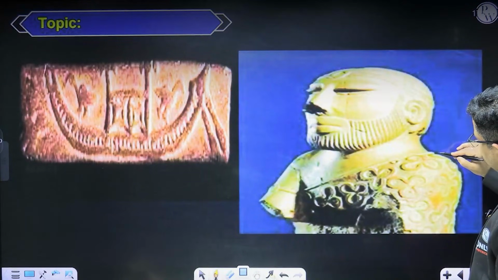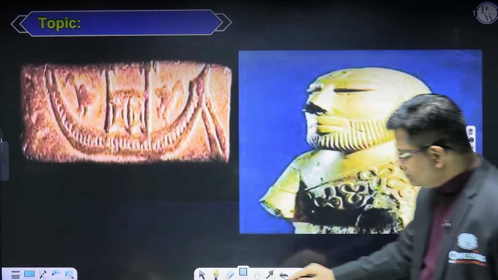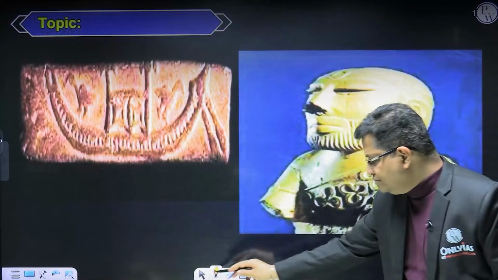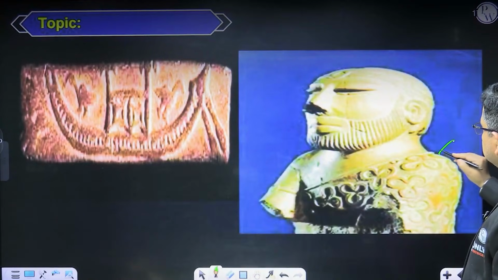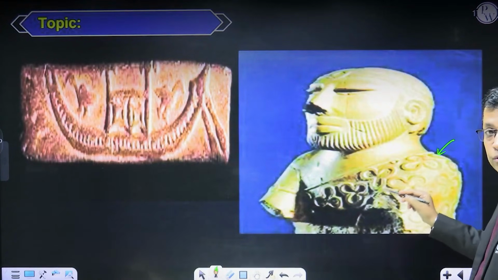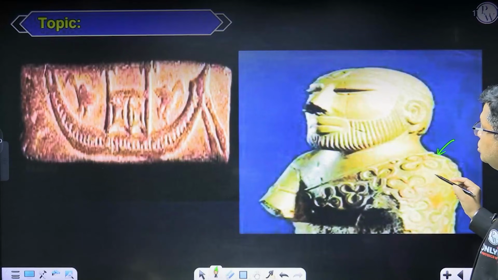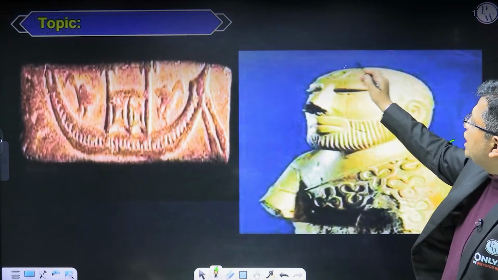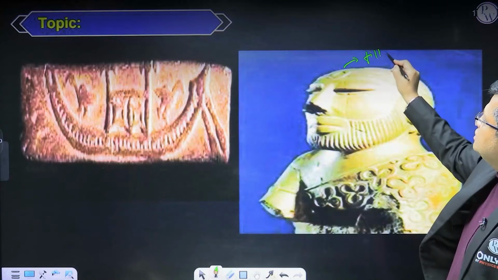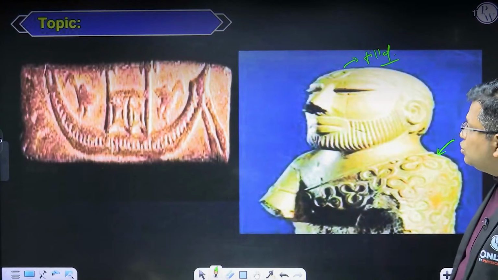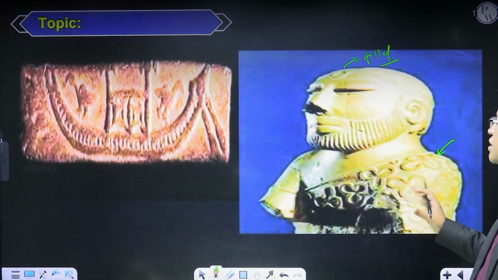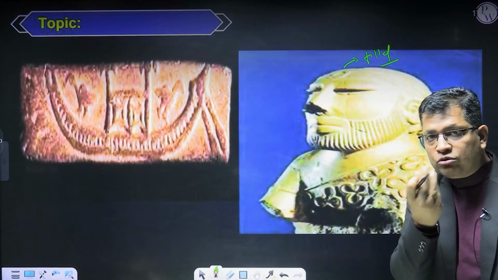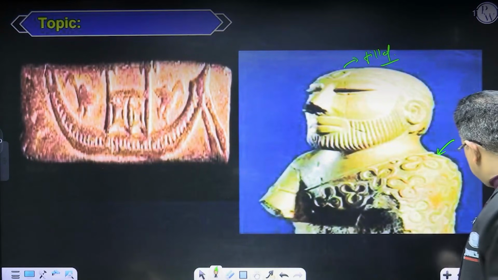You can look at this man. See here. There is a shawl with a trefoil pattern over his shoulder, there is a beard, his eyes are half closed, and there is a fillet, an ornament, on his head. These are certain things that you can see here. The lips are pushed out, slightly bulging.